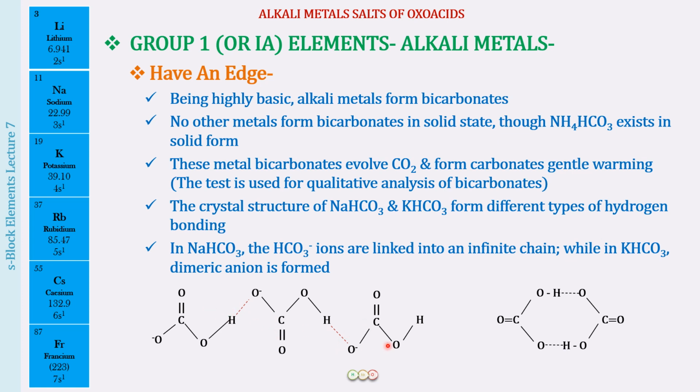Here you can see hydrogen bonding taking place between the two anions, actually not molecules. So we have the bicarbonate ion in sodium bicarbonate, the next bicarbonate ion, and so on, linked into an infinite chain, whereas in potassium bicarbonate, the dimeric anion is formed. Okay, so this is something for the JEE Advanced students.